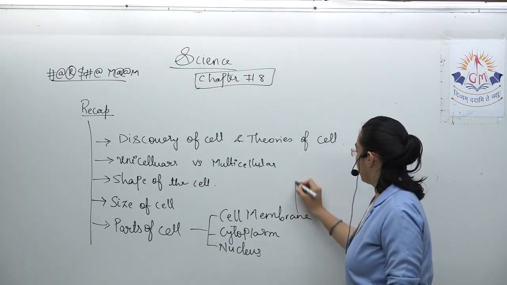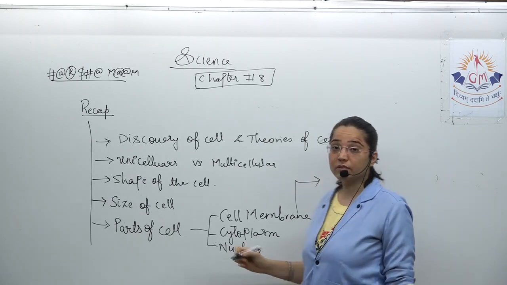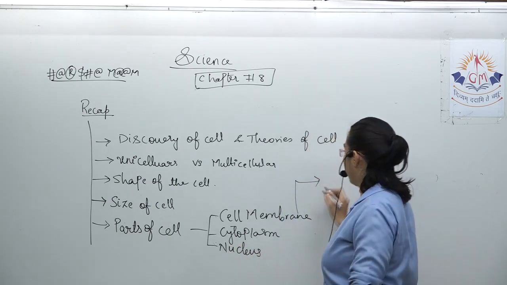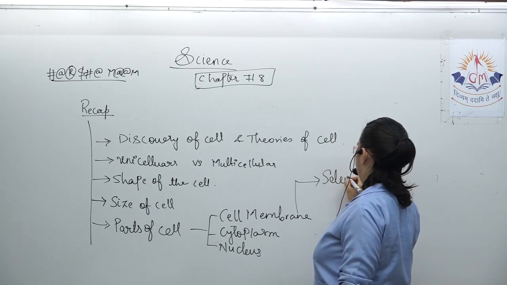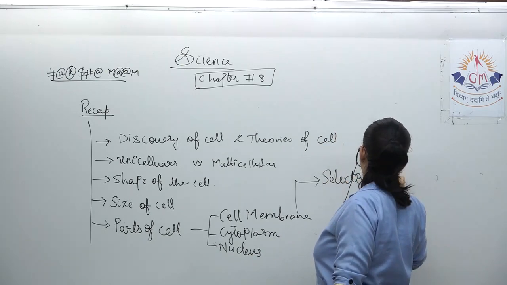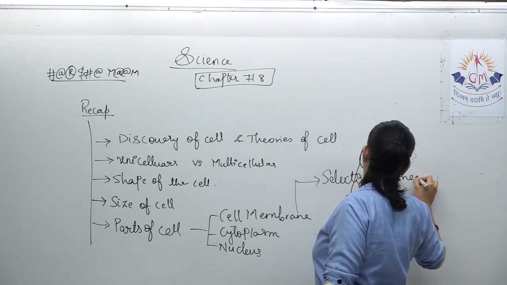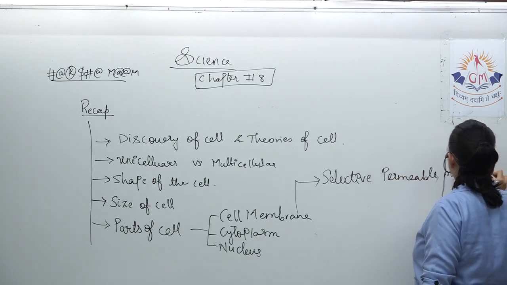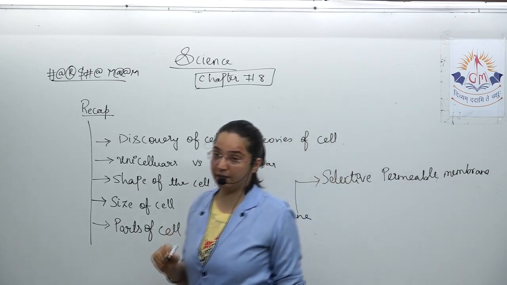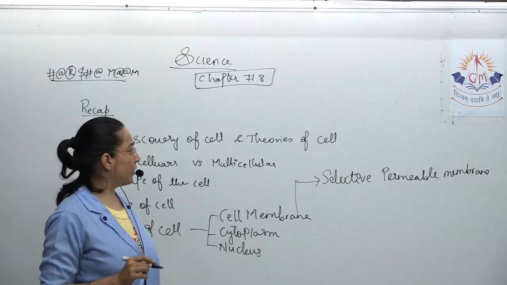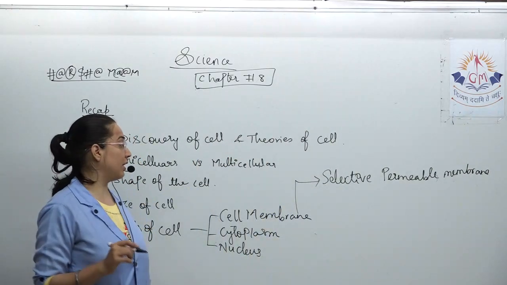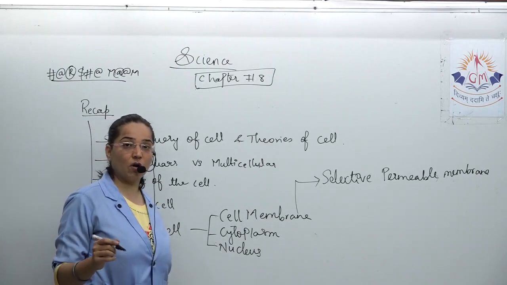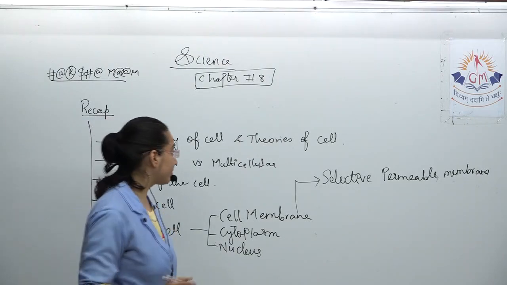If we talk about cell membrane, then it is a selectively permeable membrane. Now, what is the meaning of selectively permeable membrane? Try to recall, we have discussed that it allows entry and exit of only certain materials.